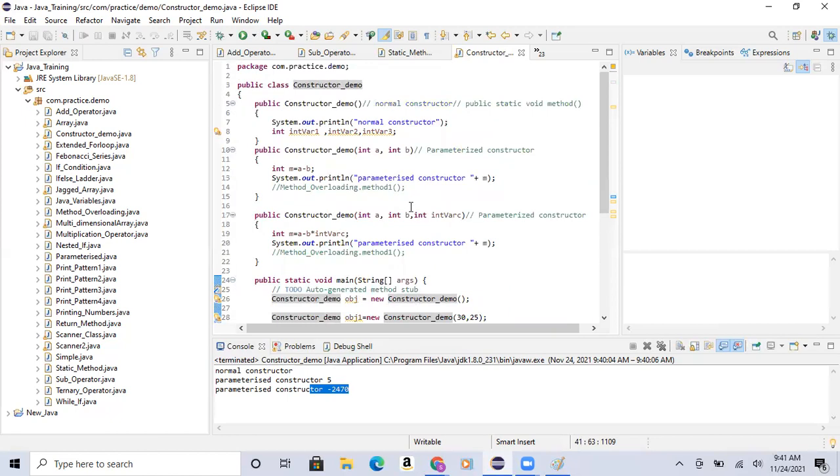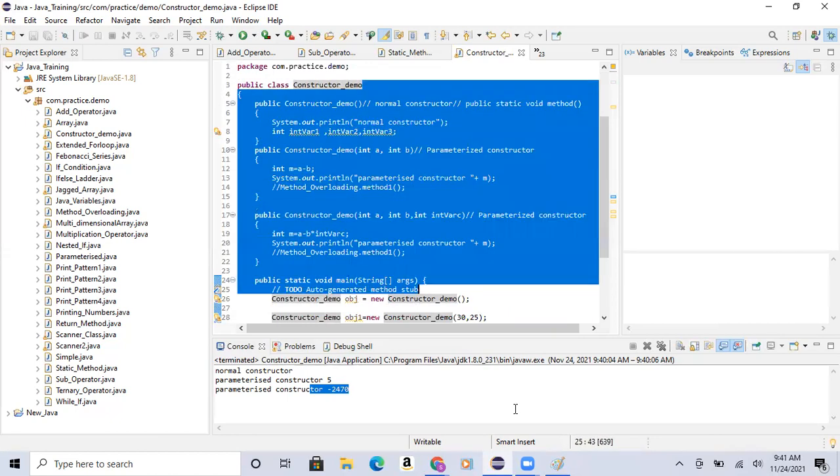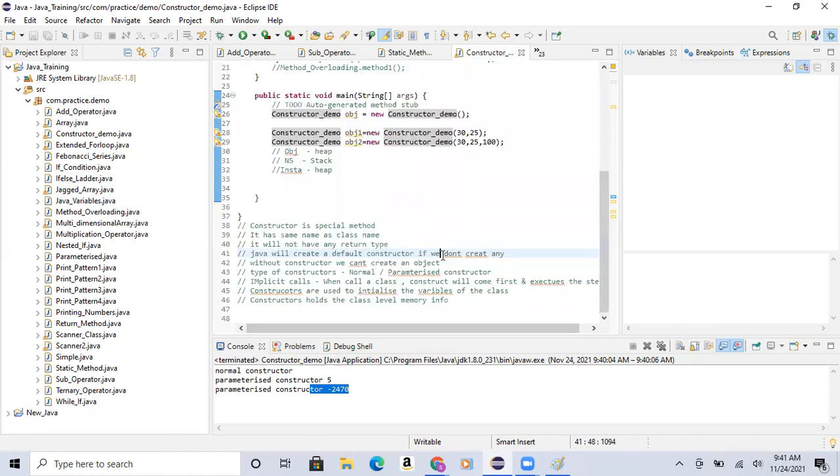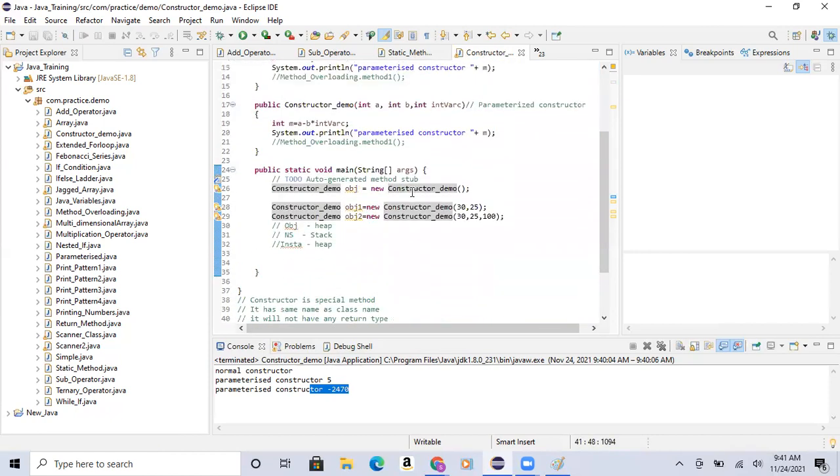Any questions or any doubts in the constructors? Are we clear with the constructor? Okay, so now are we clear with the memory allocations?